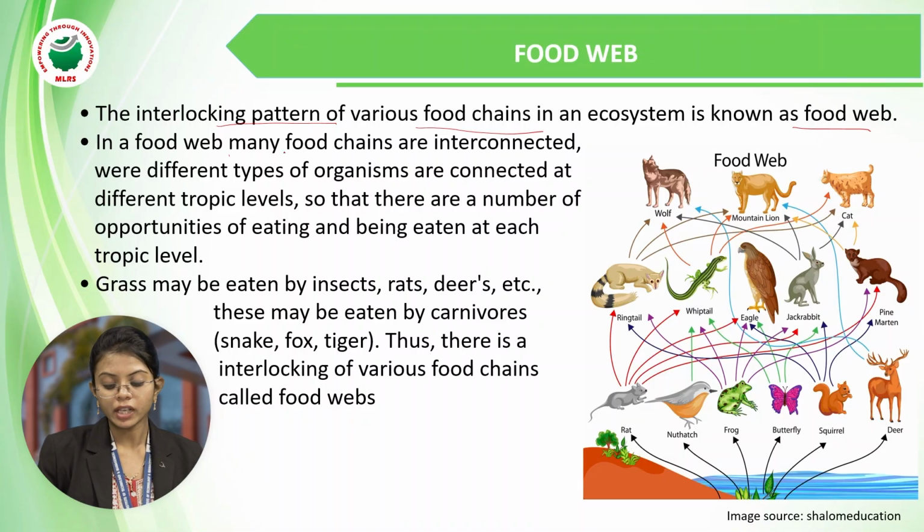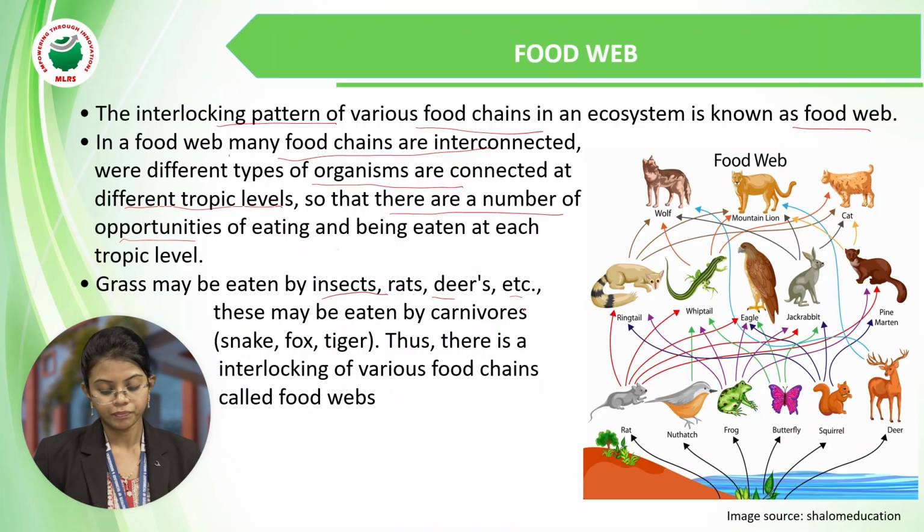In a food web, many food chains are interconnected, where different types of organisms are connected at different trophic levels, so that there are a number of opportunities of eating and being eaten at each trophic level. So the grass may be eaten by insects, rats, deer, etc. And these may be eaten by carnivores, that is fox, snake, tiger. Thus, the interlocking of various food chains is called a food web.